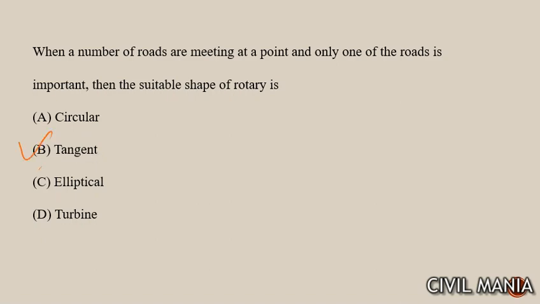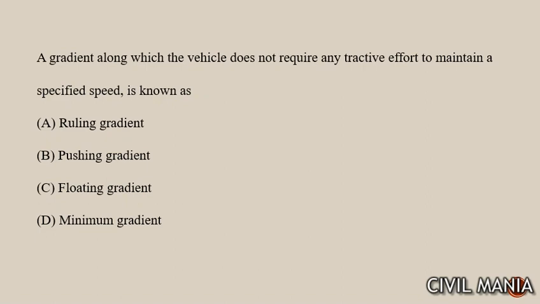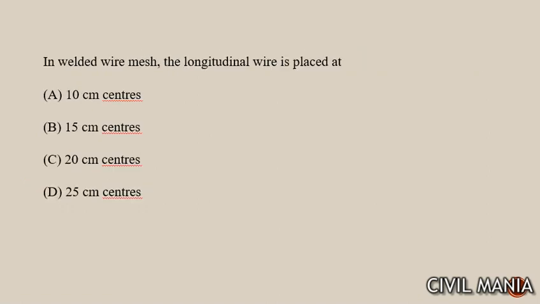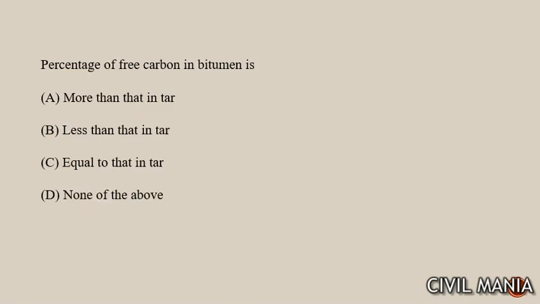Then the shape of the rotary will be tangent. Next question: a gradient along which the vehicle does not require any tractive effort to maintain a specific speed, it will go easily, so that gradient is known as the floating gradient. Next question: in welded wire mesh the longitudinal wire is placed at 15 centimeter center to center. Next question is percentage of free carbon in bitumen is lesser than that in tar.